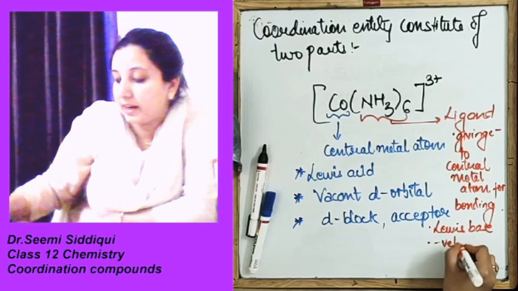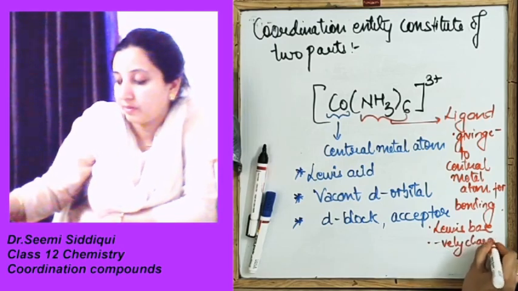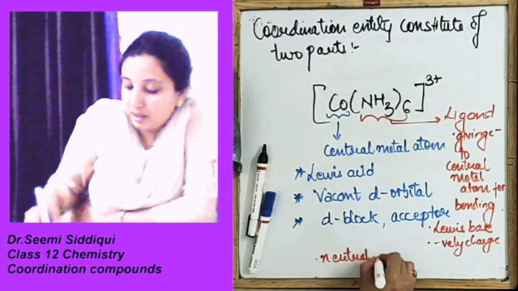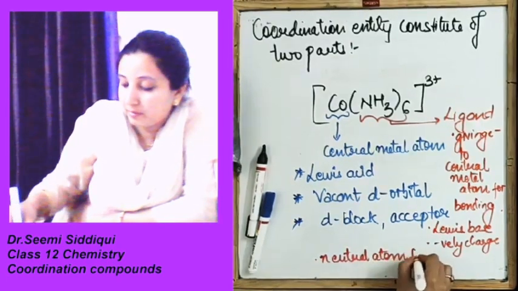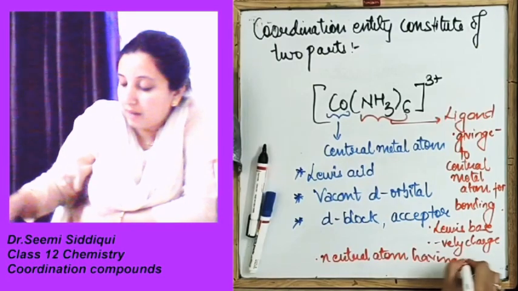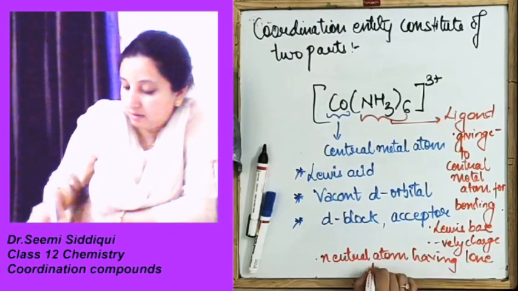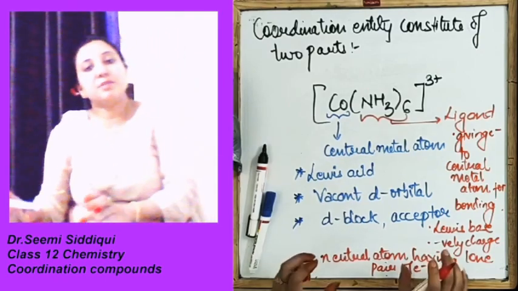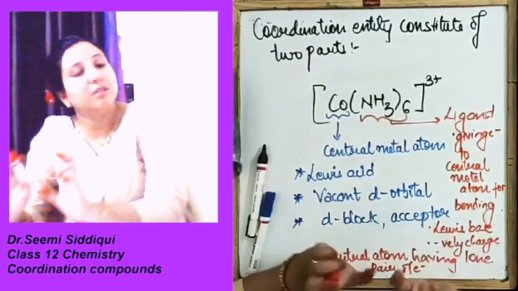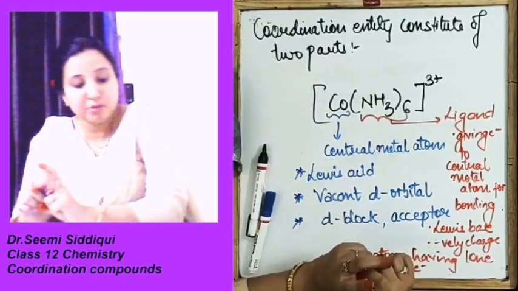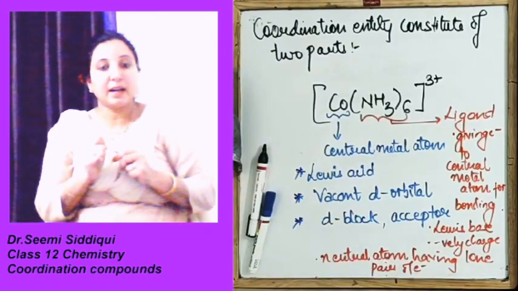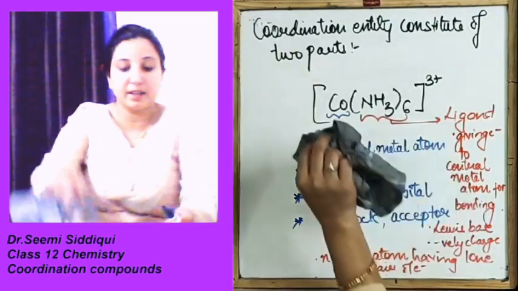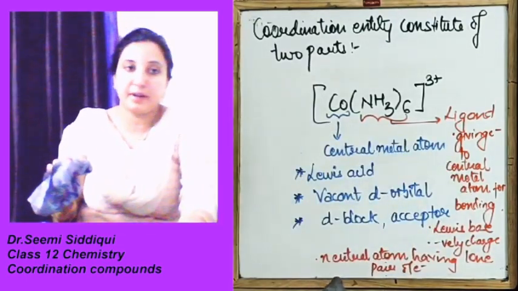It can be negatively charged. It can be a neutral atom having a lone pair of electrons. Anything among these can be the ligand. Clear up to here? What is the coordination entity, what is the counter ion, what is the ligand, and what is the central metal atom.